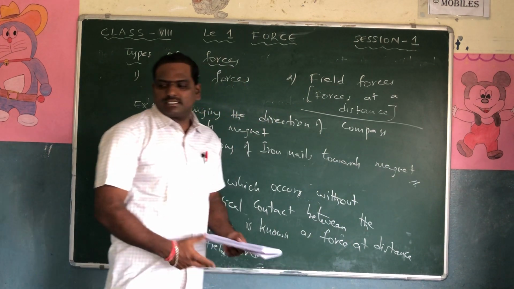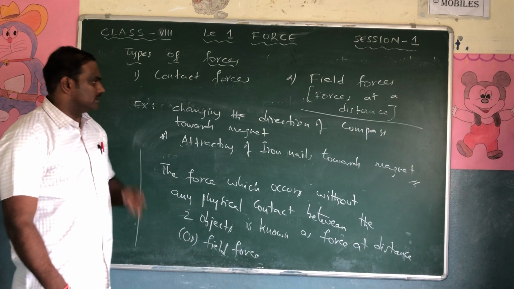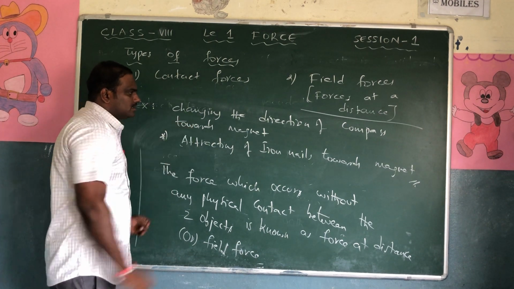These are the two examples that can be taken for field forces.